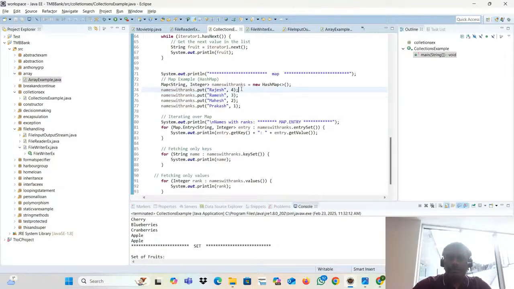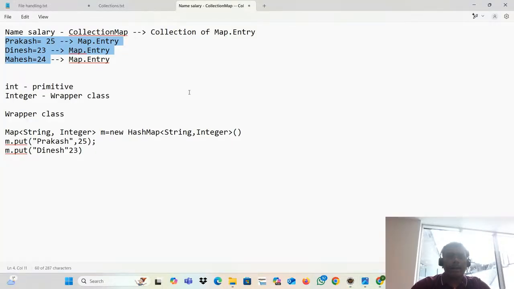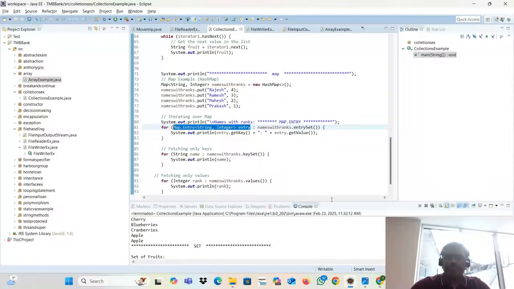What will happen? My cursor will take the first element. The first element is nothing but Rajesh 4. So that will come here. That is nothing but Map.Entry. I told you, Map.Entry is nothing but a single element. So the first element will be Rajesh 4, a kind of string and integer.